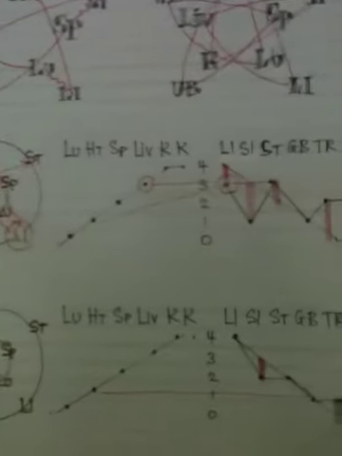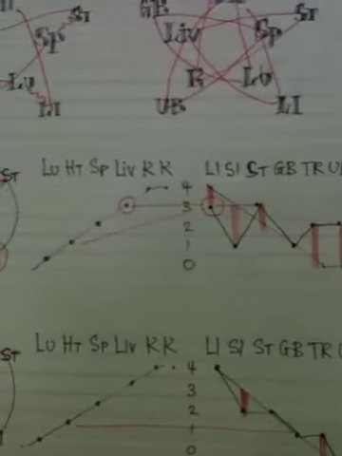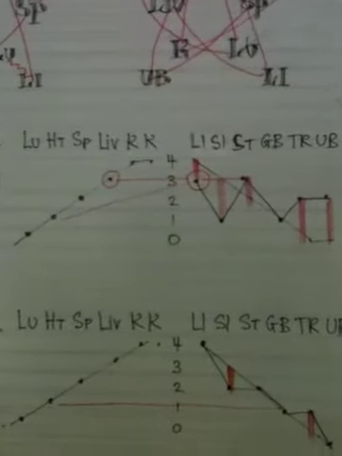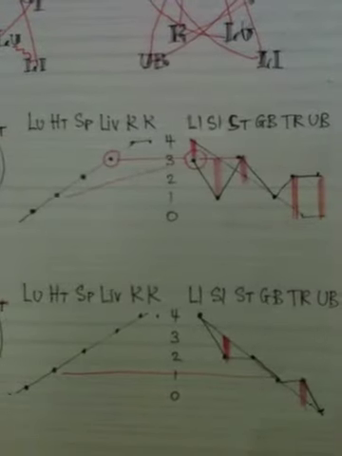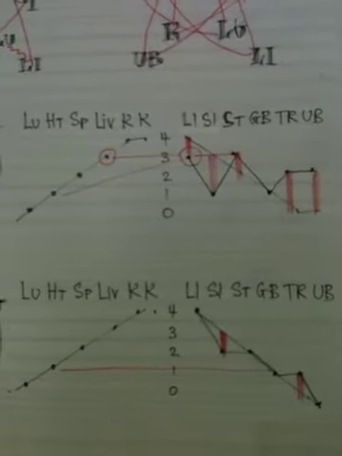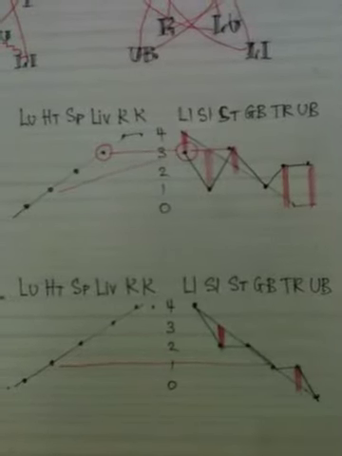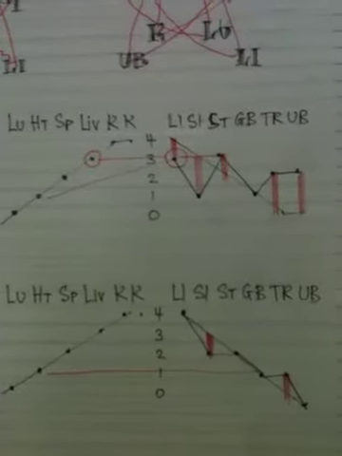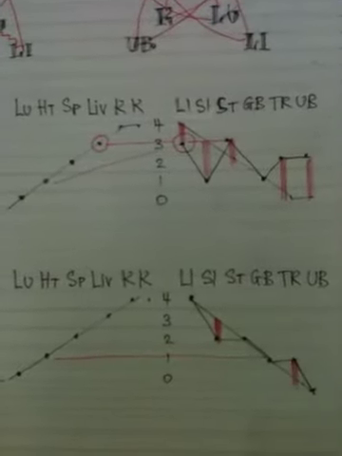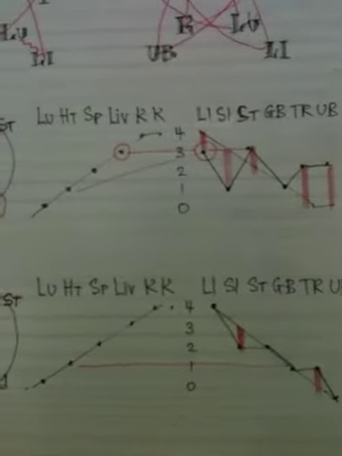For example, here I have the map of a patient who came with high blood pressure, hypertension. His blood pressure was usually over 200, more, 210, 220 over 100. This patient didn't want to use any medicine, and he tried acupuncture for some time, which didn't bring him a result, and finally he came to see me.